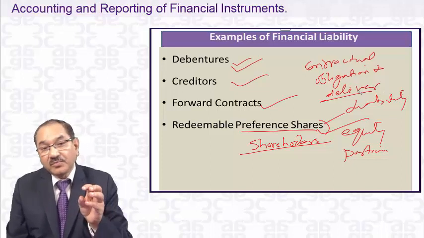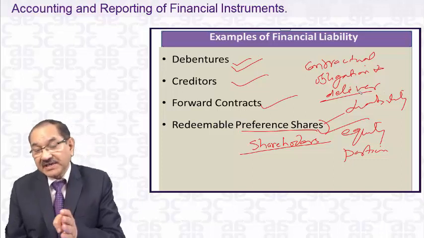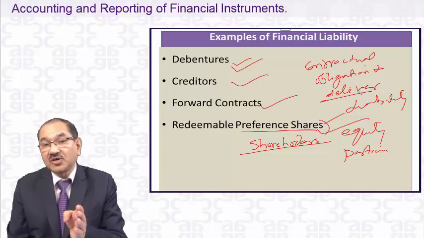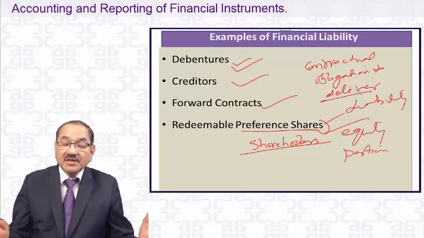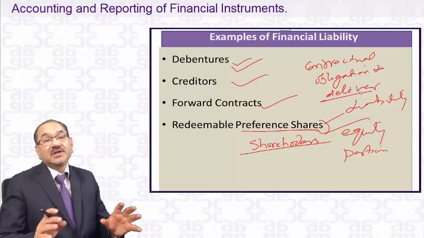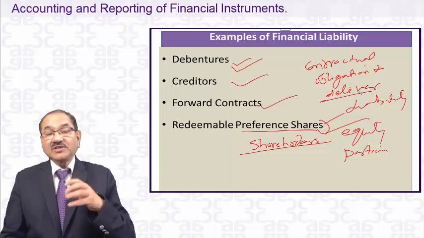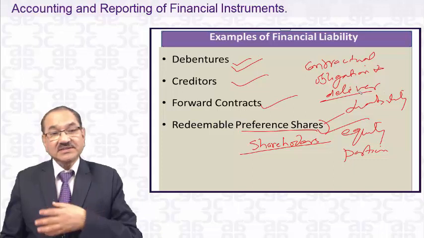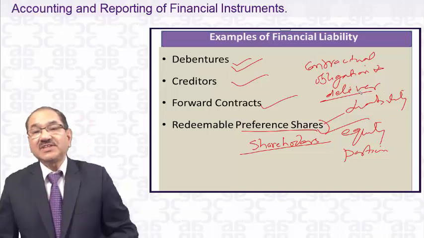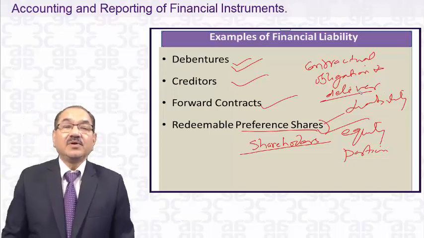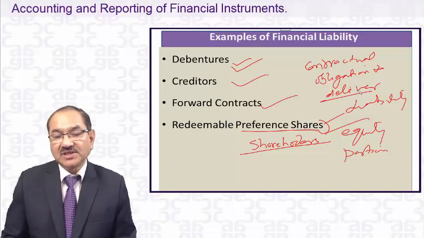And therefore, from now, when this Ind AS 32 will be implemented for those companies having a net worth of 500 crore or more from 1/4/2016, at that time these redeemable preference shares will be put as a liability, not as a shareholders fund. That's because you have a contractual obligation to deliver cash. That comes within that definition. You have no contractual obligation to deliver cash in case of equity shareholders, because equity is a residual. Whatever is left goes to the equity shareholders.